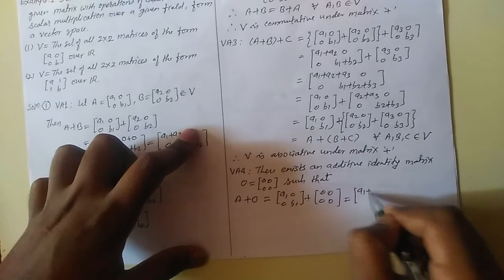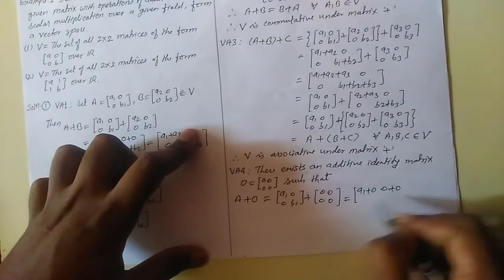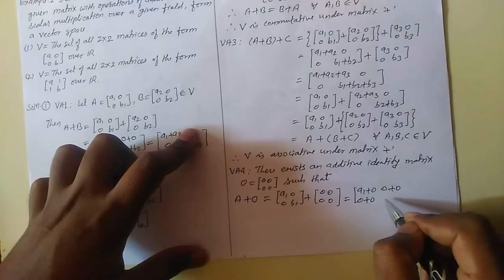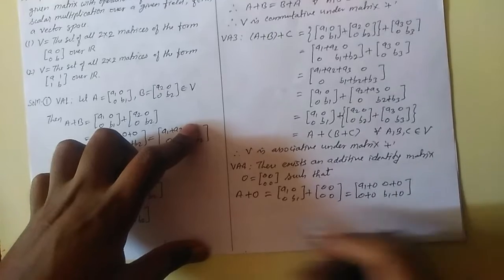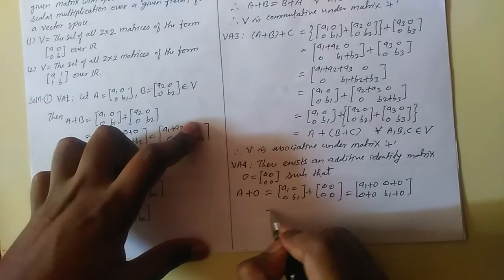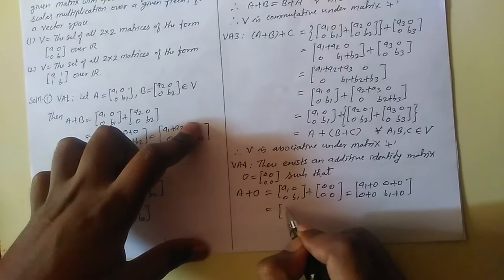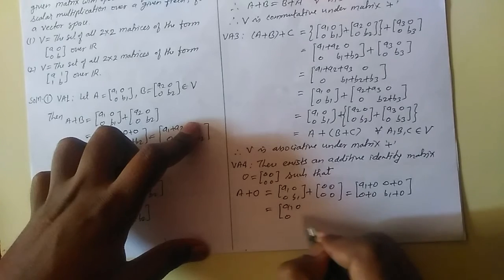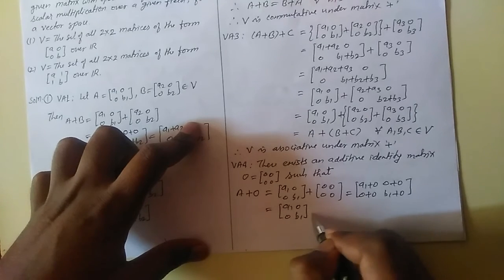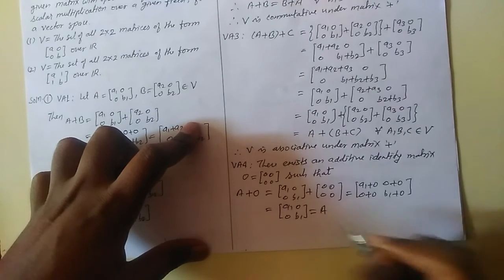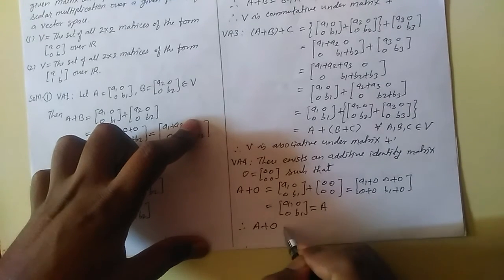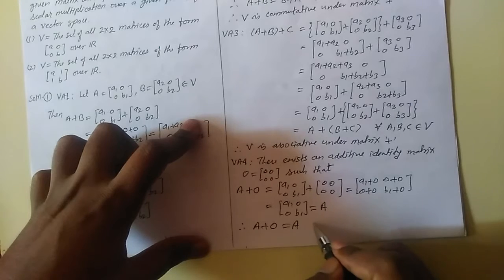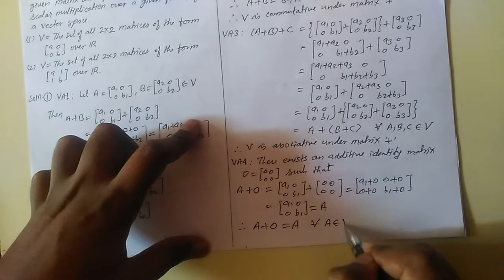So A1 plus 0, 0 plus 0, 0 plus 0, B1 plus 0. So we will have [A1 0; 0 B1], which is simply A. Therefore A plus 0 equal to A, which is true for all matrix A belonging to V.